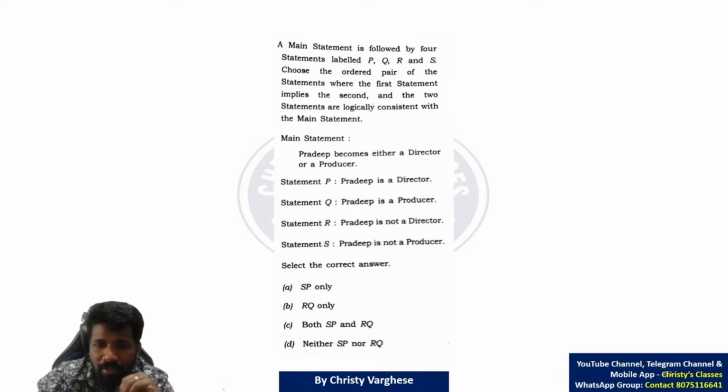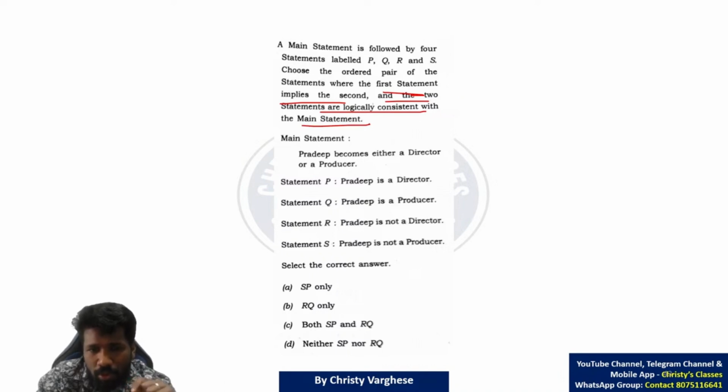Okay, I'll explain. Correct answer should be option C. The main statement is followed by 4 statements labeled PQRS. Choose the ordered pair of the statements where the first statement implies the second. Implies means the first statement leads to the second, and the 2 statements are logically consistent with the main statement. That means it should not contradict the main statement.